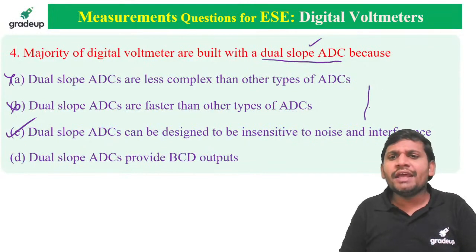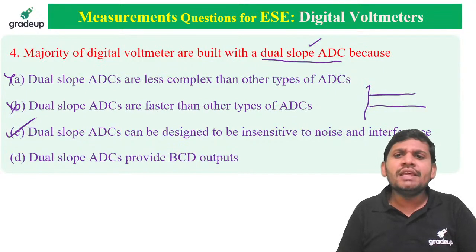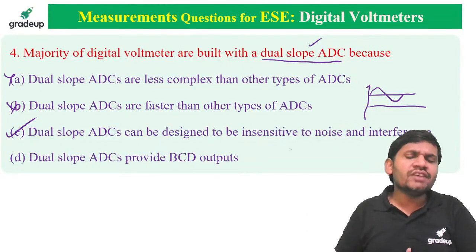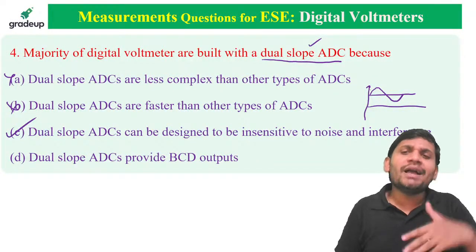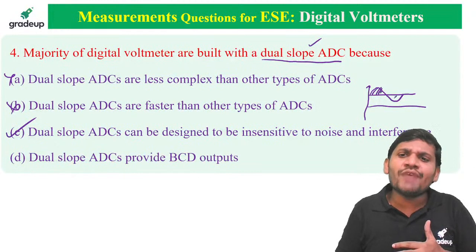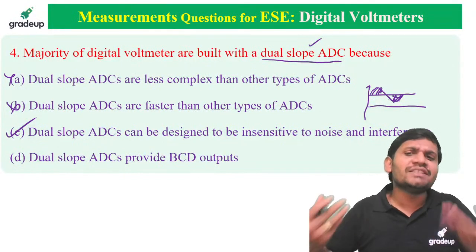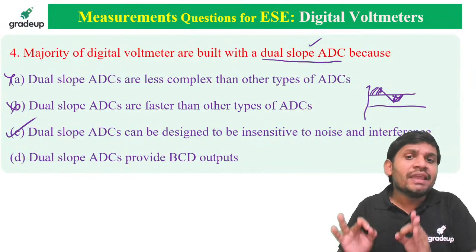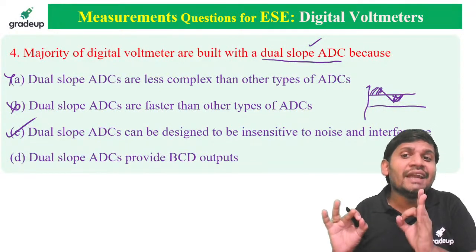If a sinusoidal noise signal is imposed on the input signal, because of averaging, the noise average becomes 0 and the noise effect is eliminated. That's why these are designed to be insensitive to noise and interference.